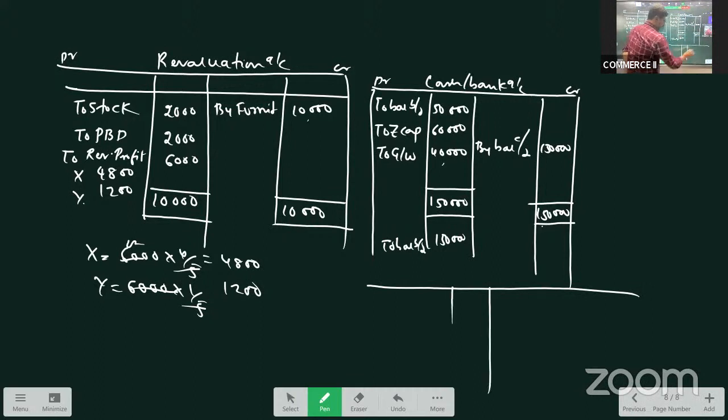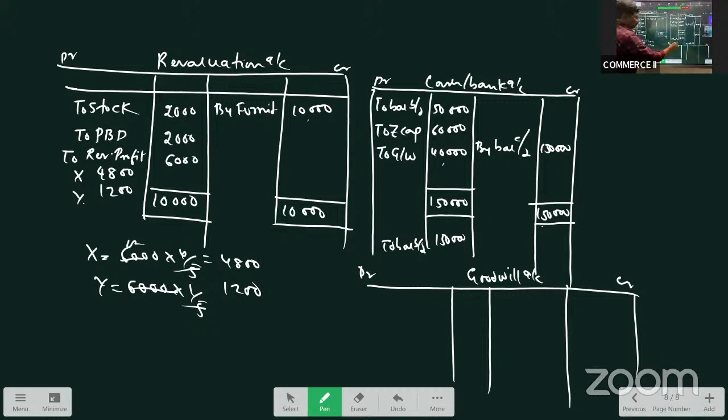It is the goodwill account. Remember, I told you whatever the treatment of goodwill, whatever the case is, we always debit the goodwill account with all partners: to X, to Y. What is the goodwill amount? We have 40,000, which is to be distributed in the ratio 4:1. So 40,000 into 4 by 5: 5 8s are, 8 4s are 32,000, and he'll get 8,000. X will get 32,000 and Y will get 8,000.